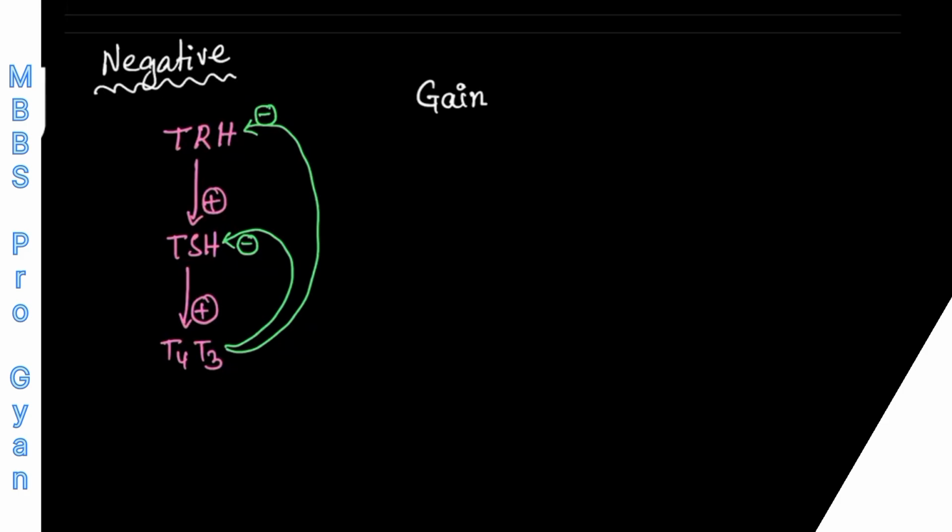With the help of gain, we can understand the effectiveness of a control system, right? So how is the gain calculated? Gain is equal to correction upon error. You must remember this formula, that gain is equal to correction upon error.